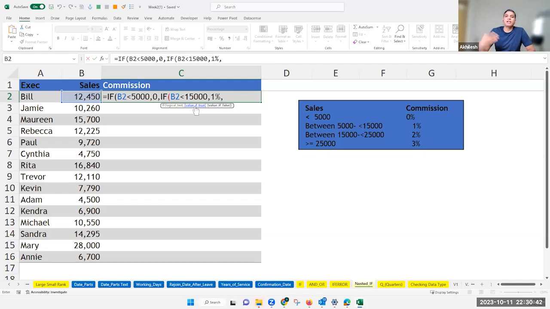Comma, what is the alternate situation? In the alternate situation, I am still left with 2 or 3%. That means multiple situations. And if you have multiple situations, you can start with if again. And then I will evaluate this one now. Less than 25. So if my sales are less than 25,000, then the result is, what's that? 2%.